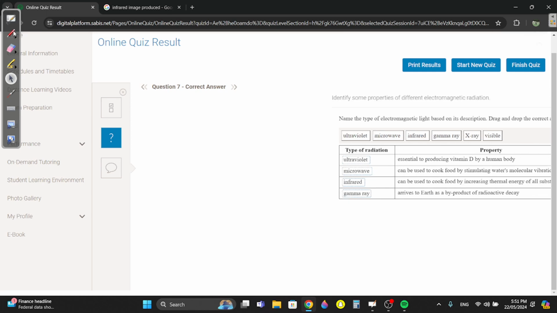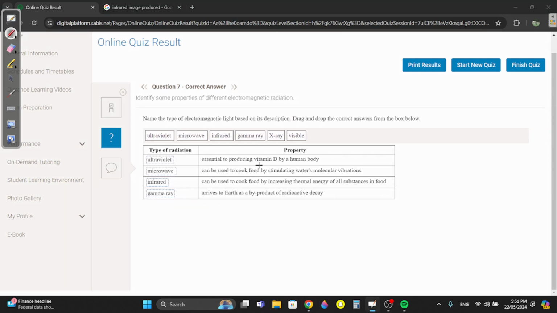Question 7. What is essential for vitamin D? Obviously, that's ultraviolet. What is used to cook by stimulating water's vibrations? That's the microwave. If you see cook, meaning microwave, you have to read carefully. Can be used to cook by increasing the thermal energy of the substance in the food? That's infrared. Arrives to Earth as a byproduct of radioactive decay? Gamma ray, they come from radioactive decay.